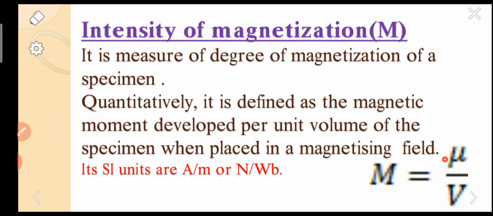That is the mu. Here we are considering per unit volume how much dipole moment it is getting. By taking this ratio we can easily compute the intensity of magnetization. So this is all about intensity of magnetization.